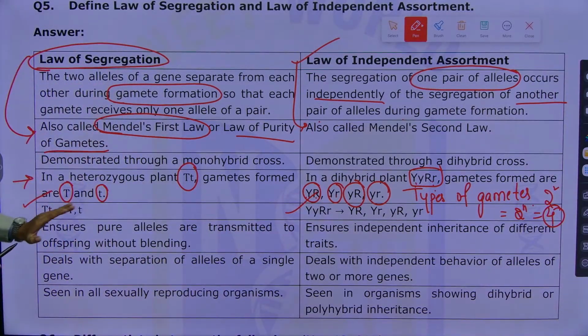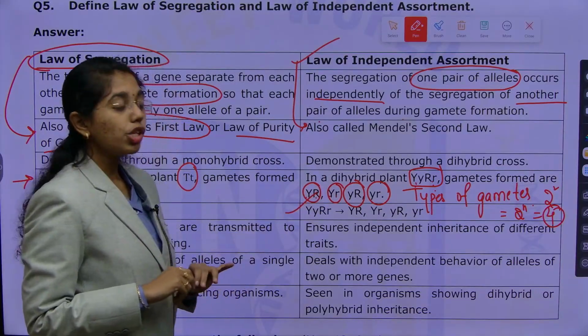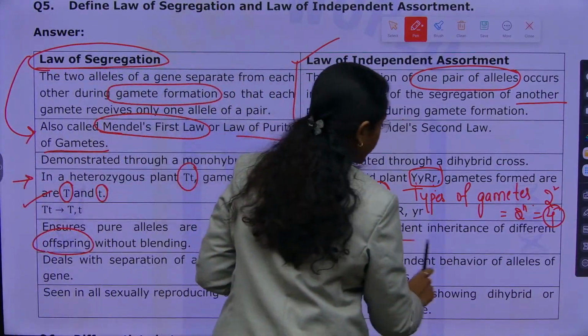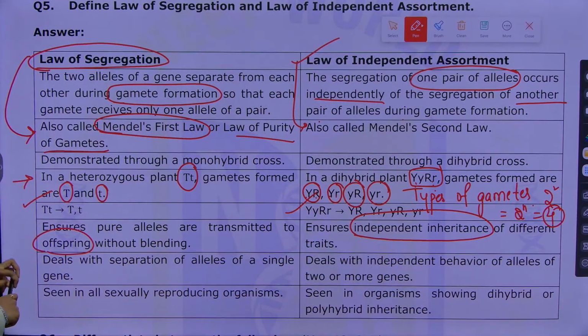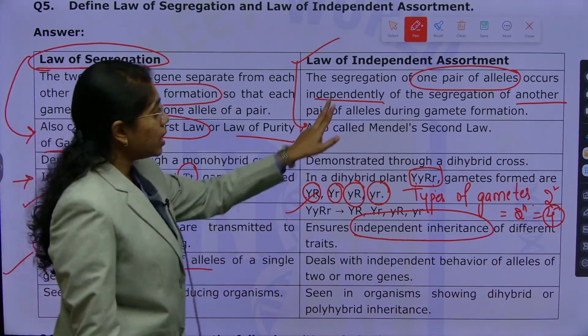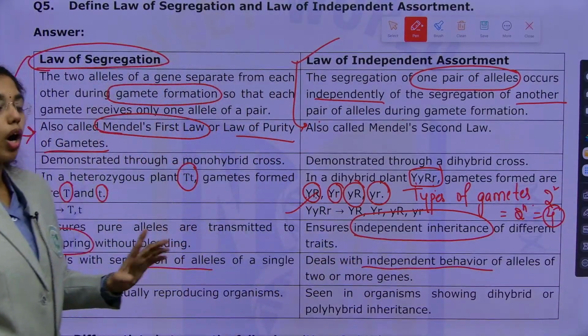Next, law of segregation ensures that pure alleles are transmitted to the offspring without any blend or mix. Here, if you see, law of independent assortment ensures independent inheritance of different traits. Next, law of segregation deals with separation of alleles of a single gene. Law of independent assortment deals with independent behavior of alleles of 2 or more genes.